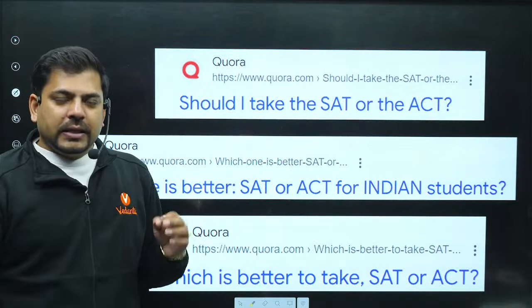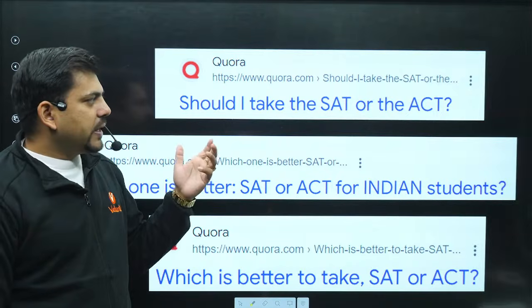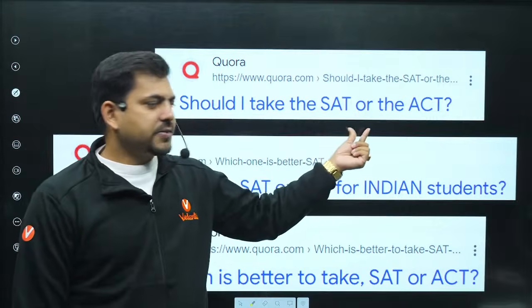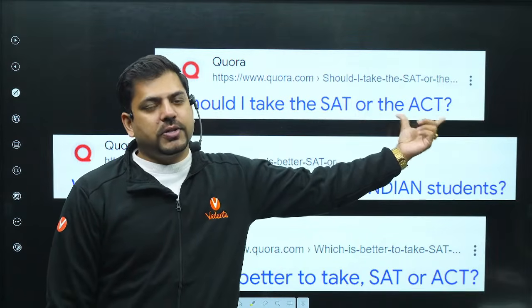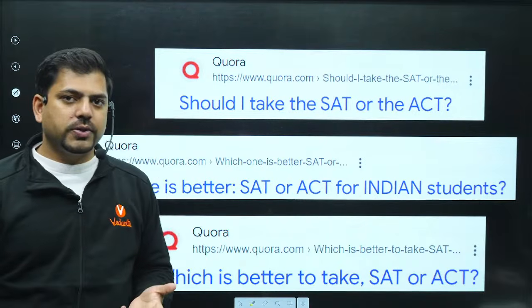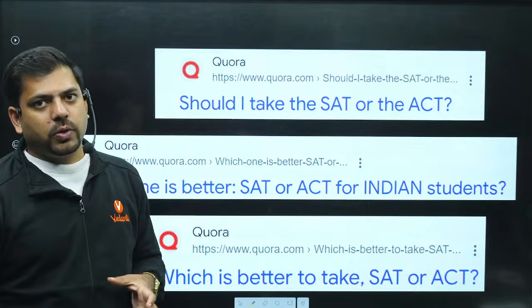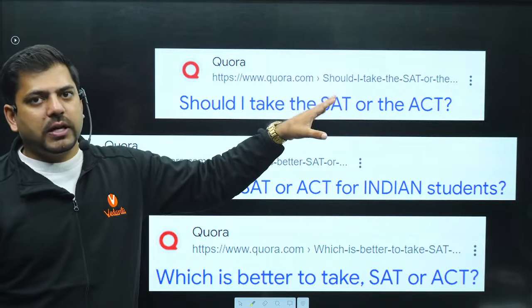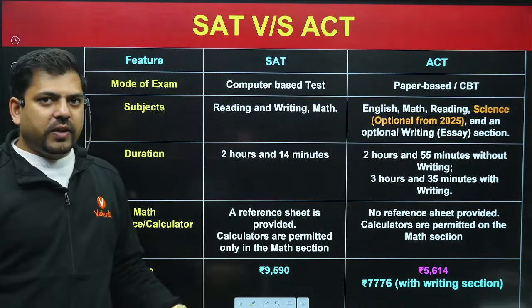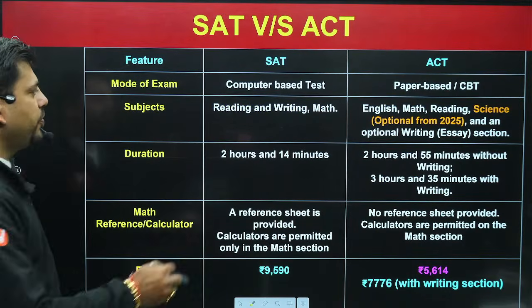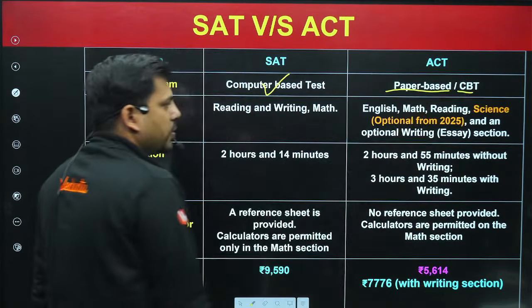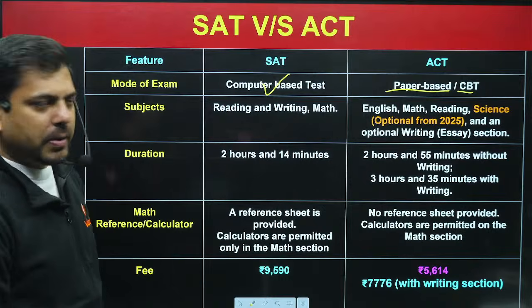Now, there is a very common question: sir, should I take the SAT examination or the ACT examination? This is Scholastic Assessment Test, this is American College Test. ACT is also accepted by a lot of foreign universities for admission, and primarily American colleges, because the name itself suggests American College Testing. What are the differences between these two? Let me tell you. First, SAT is a pure CBT. ACT is a paper-based test, although a CBT option is there, but mostly it is paper-based.